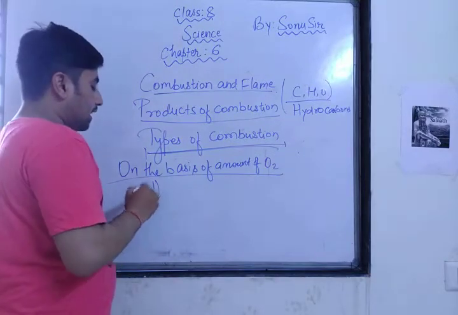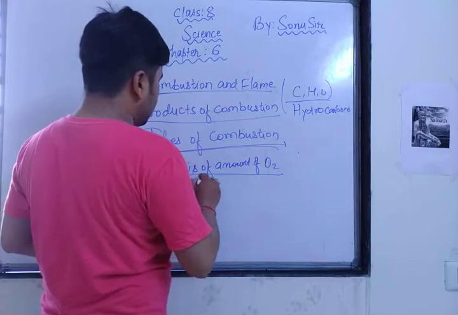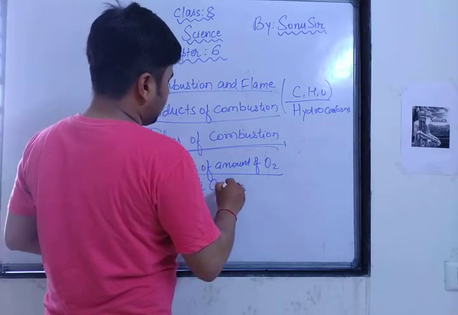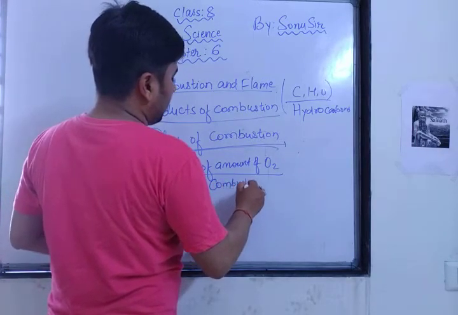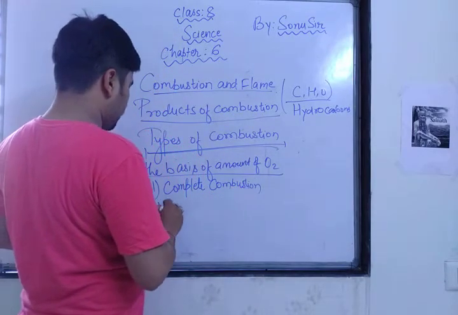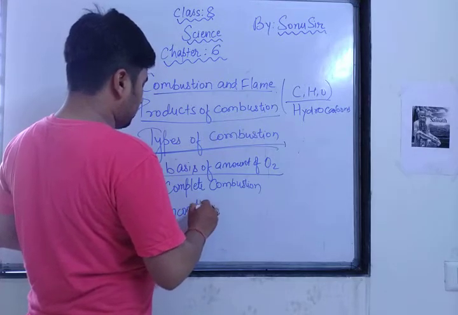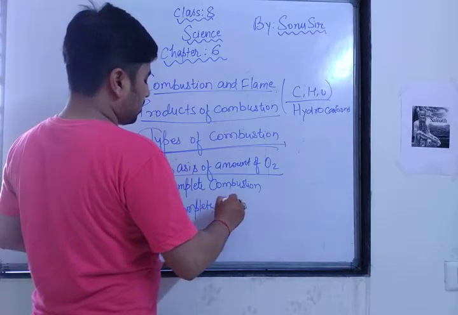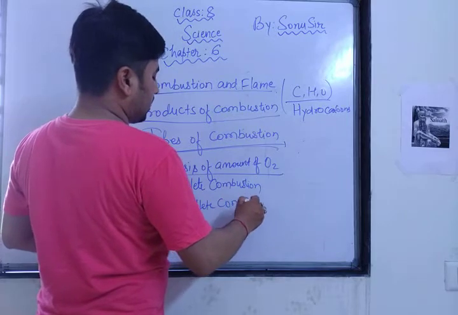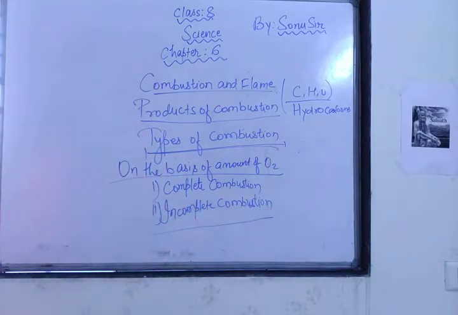First is complete combustion and another is incomplete combustion. Now you will say, what is new in this complete and incomplete, what is the meaning of this? You are saying that on the basis of oxygen, and then you are telling complete and incomplete combustion.